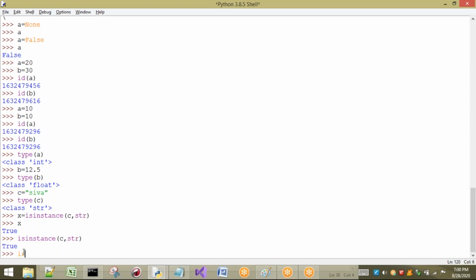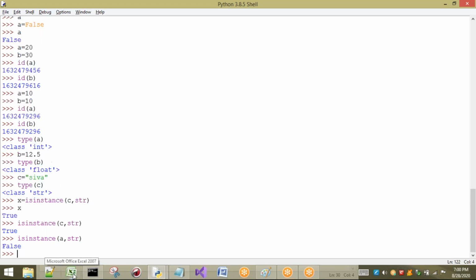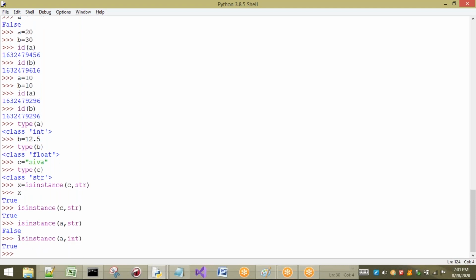Yes. For example, isinstance, I want to check about A. A is which type here? You can observe, A is int type. But I'm asking, is A a string or not? Is A a string? No, it is not a string. So automatically you are going to get False. If I check A with int, is A int or not? Yes. So it is going to give you True.